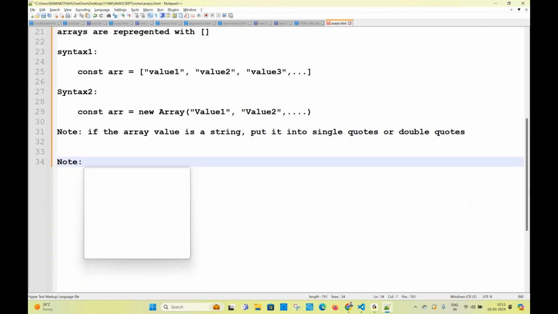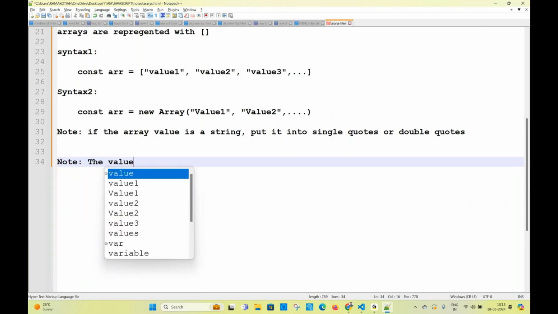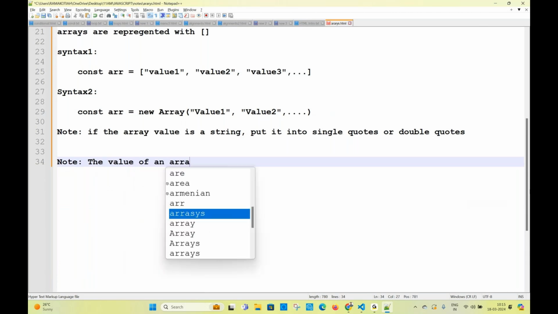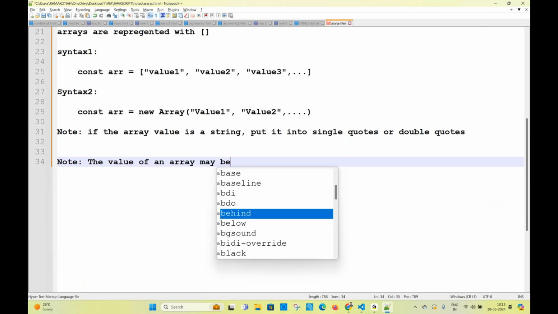What are the values of an array? What could be the value? Number, string, integer, anything. The value of an array may be a number. Number means float or double. String. Can I take boolean? Boolean means true or false.